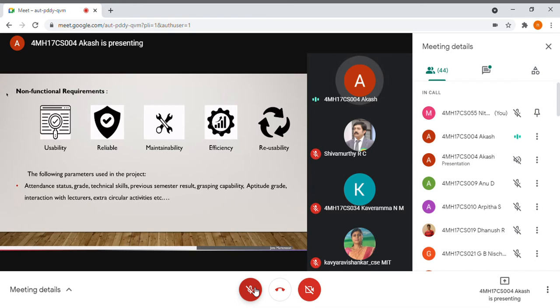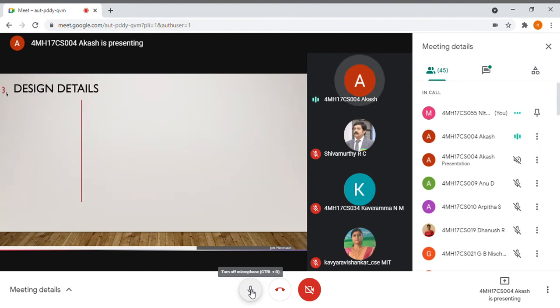So in this project, we have used the following parameters for the student performance analysis, that is attendance status, grade obtained in 10th and 12th standard, technical skill, previous semester results, grasping capability, aptitude grade, interaction with lectures and extracurricular activities. So next comes the design part, which will be carried out by Nitisvi.